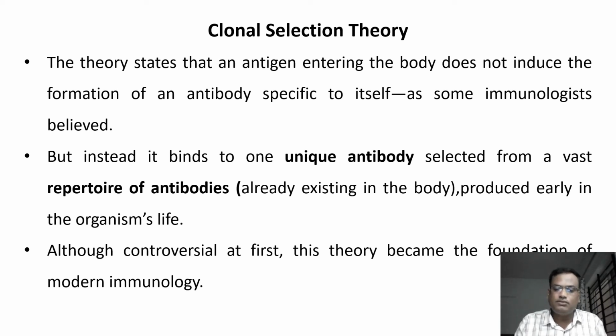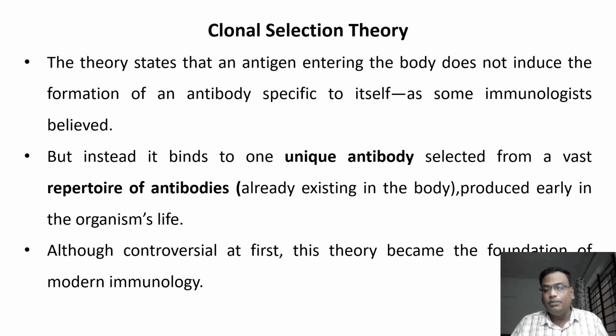So according to this theory, what happens? Say bacteria A infects your body, carrying the A antigen. According to clonal selection theory, anti-A antibodies are already there in your immune system, produced by one particular type of B cell.